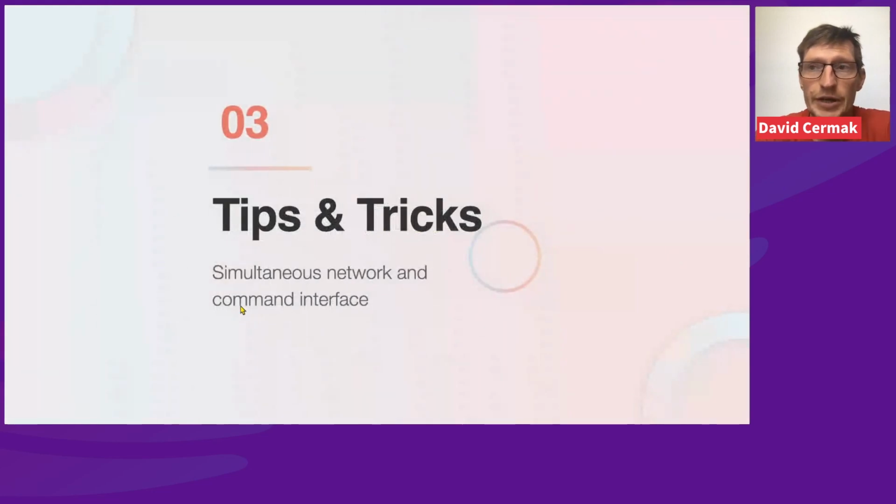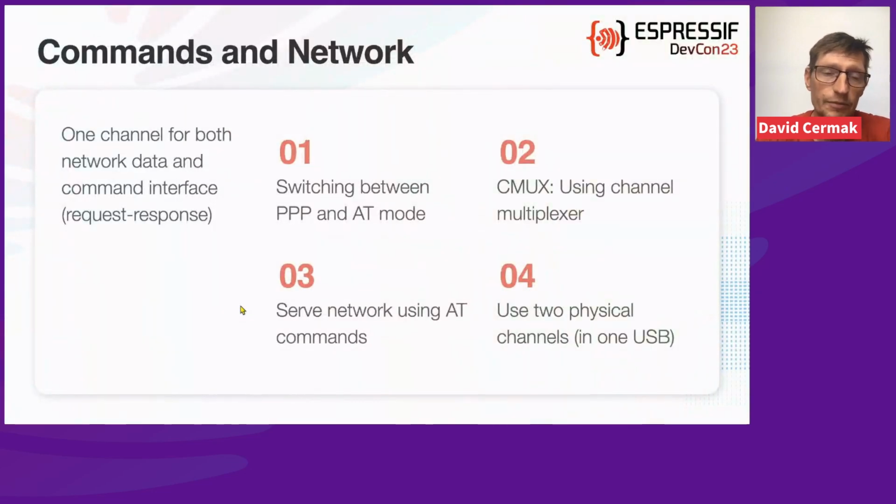All right, so that was basically the brief introduction about the possibilities and the two modes, and now what we can do if we want to use these modes together at the same time. We have basically four options. We can switch between the modes, so whenever we need PPP or network, we switch. When we need to send a command, we switch back, and so on. Number two is using CMUX, so basically multiplexing these two protocols onto one channel.